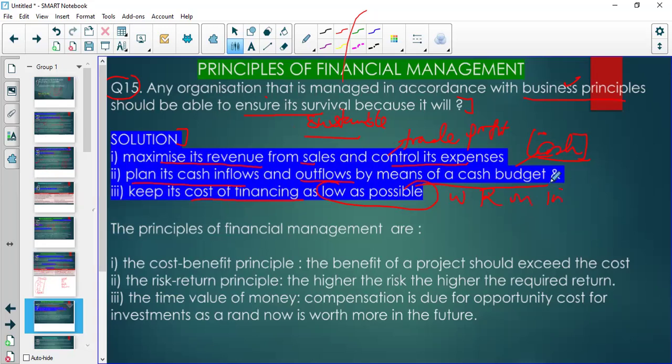Remember, we borrow to make investments, so we want the cost of financing to be low and the return on the investment to be high, so that we can actually survive. Right, I hope that you are comfortable with this as we keep on going.